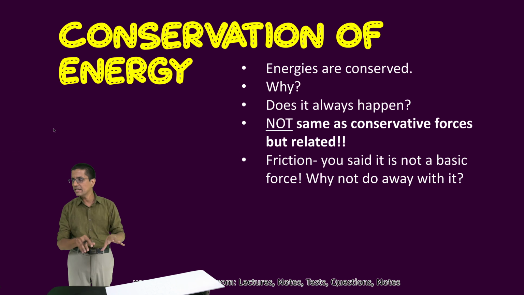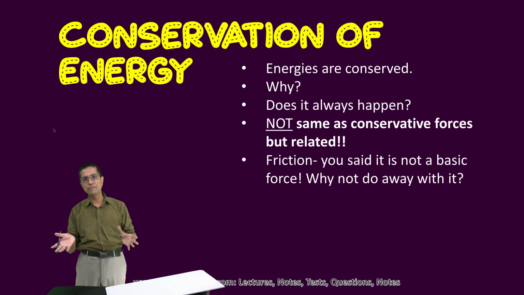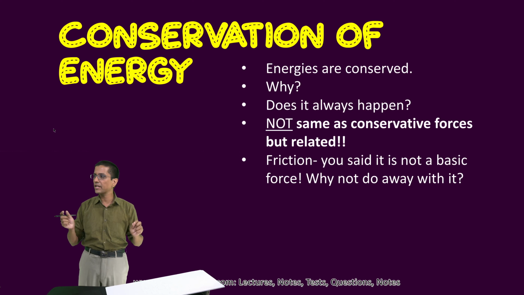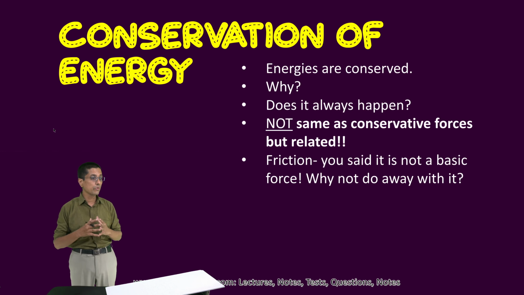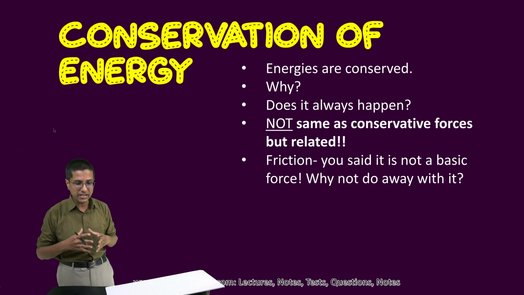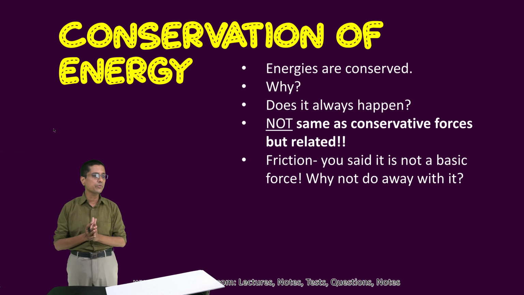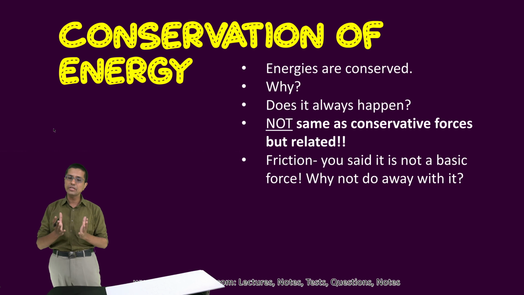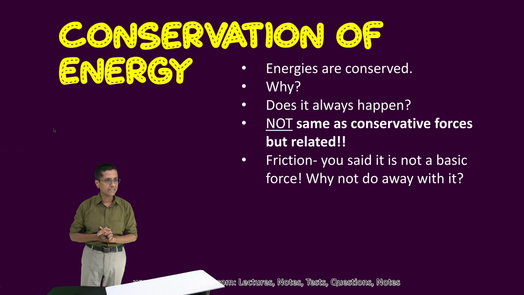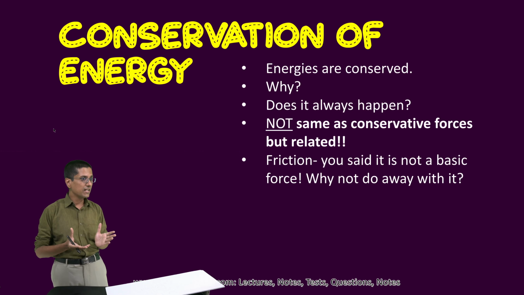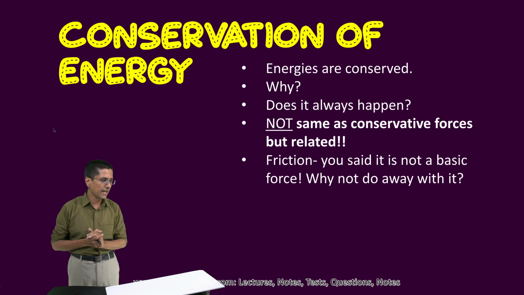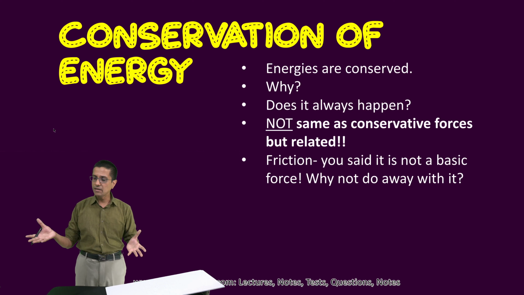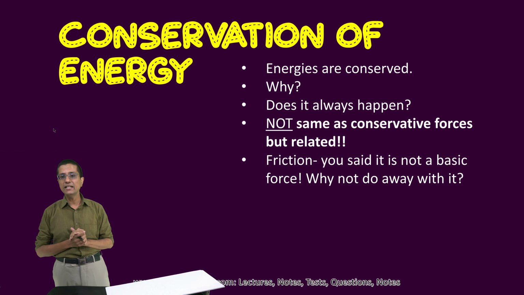No matter what I do inside that room, whether I cook my food, whether I run, whatever I do, if the energy cannot escape that room or enter that room, then the total energy of that room would always remain the same. It is very difficult to produce such closed systems, and that's why we always have certain loss and gain of energy. For example, you might think that your classroom is a closed system, but it's not really a closed system if you think about it. The sunlight can enter, and sunlight also brings energy. Similarly, the air can escape. There is exchange of air from the classroom to the outside world, and with that air, energy comes in and goes out. So it is very, very difficult to create such a closed system.